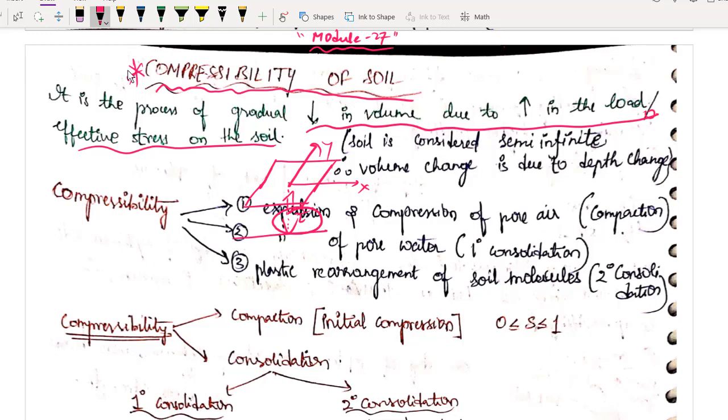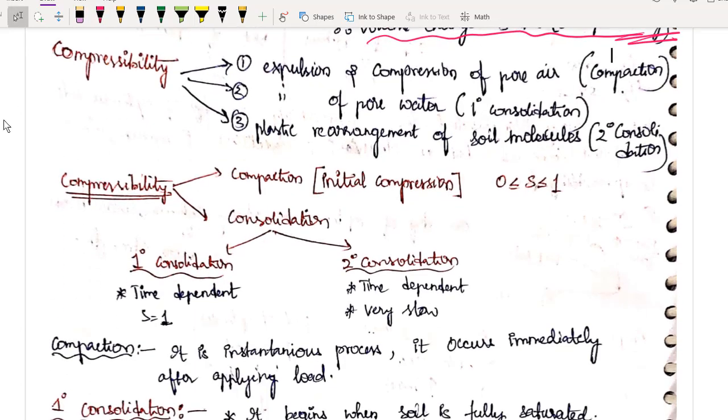So whenever I am saying there is gradual decrease in volume, I am saying there is gradual decrease in the depth of soil only. Use this assumption and we are going to solve 3-4 problems of previous year ESE and GATE questions. Using these small assumptions, we will be easily solving 3 to 4 GATE questions. So remember this, soil is considered semi-infinite, that is, volume change is due to depth only. So with compressibility, what is happening? Depth is decreasing.